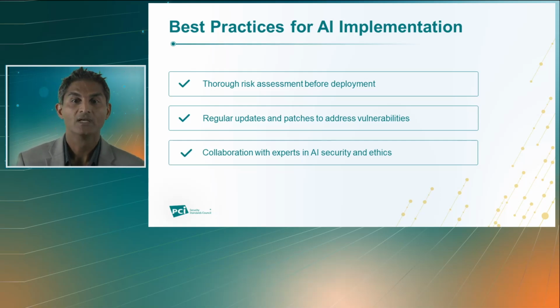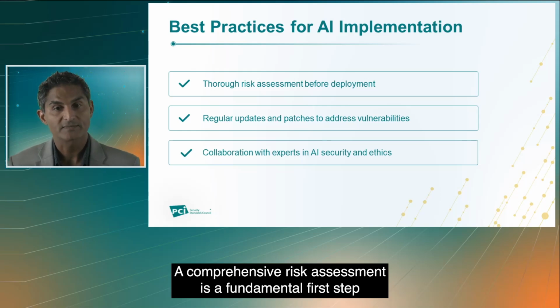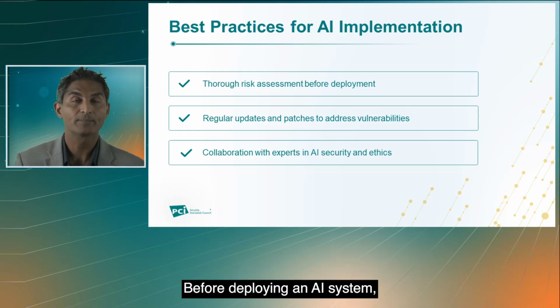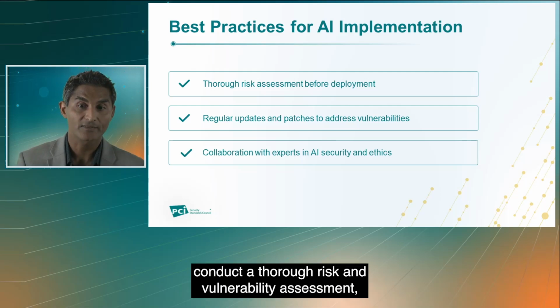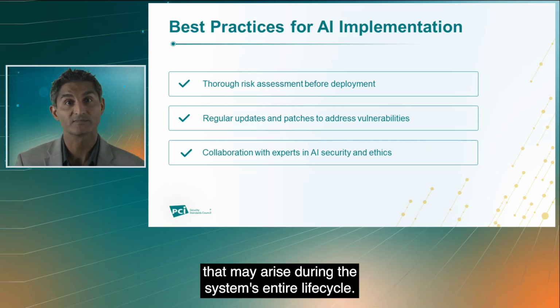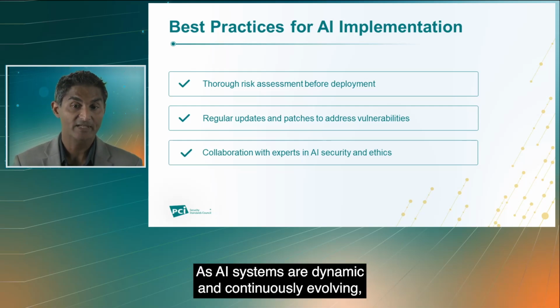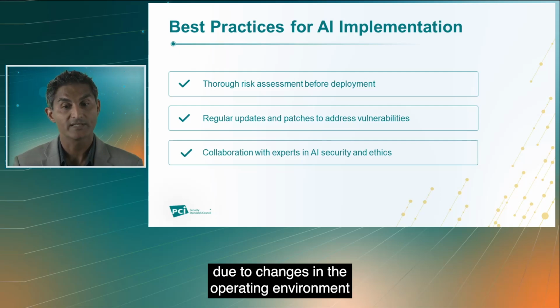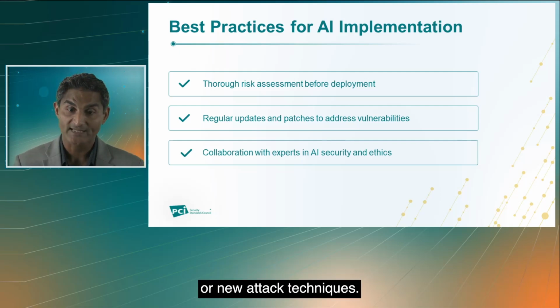A comprehensive risk assessment is a fundamental first step in the AI implementation process. Before deploying an AI system, conduct a thorough risk and vulnerability assessment, including security, privacy, and bias and fairness risks that may arise during the system's entire lifecycle. As AI systems are dynamic and continuously evolving, vulnerabilities may emerge over time due to changes in the operating environment or new attack techniques.